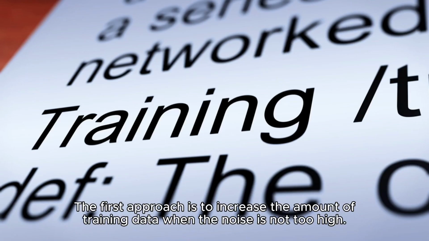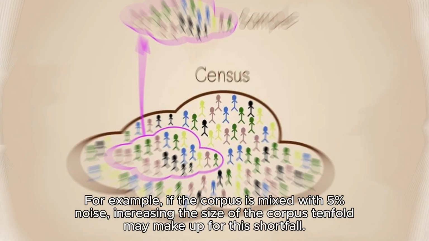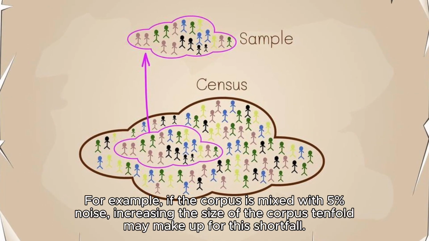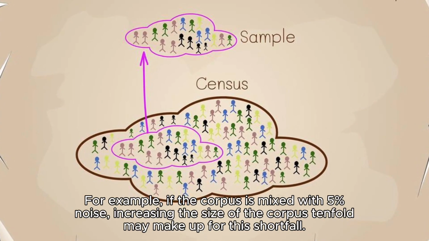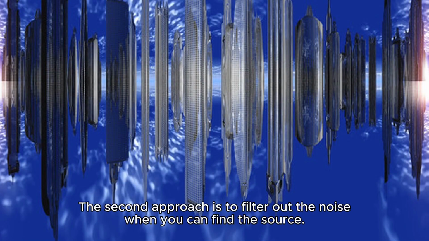The first approach is to increase the amount of training data when the noise is not too high. This approach is effective, but requires several times more training data. For example, if the corpus is mixed with 5% noise, increasing the size of the corpus tenfold may make up for this shortfall. The second approach is to filter out the noise when you can find the source.